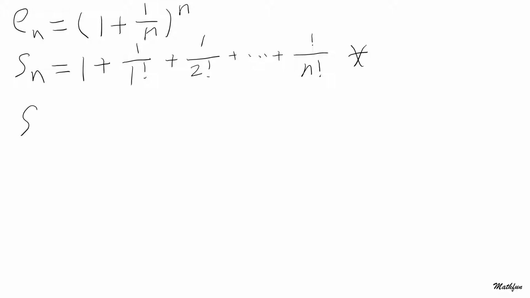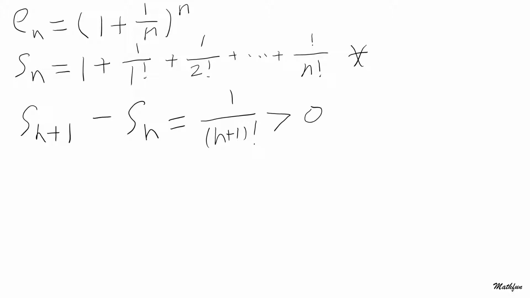Now, S_(n+1) minus S_n, obviously, because the first n plus 1 items are the same, is equal to the reciprocal of (n+1) factorial, and this is obviously bigger than 0. So what that means is that the series S is monotonically increasing.